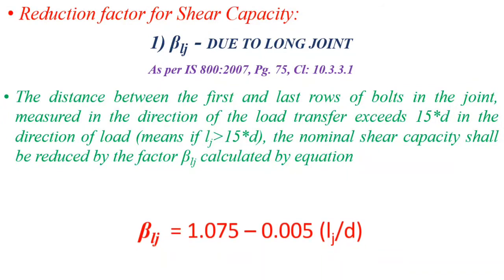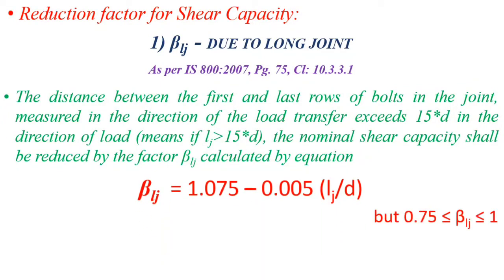It means that while connecting two plates, if the required number of bolts is 15, and all 15 bolts are connected as one row in the direction of load, then the distance between the first bolt and the 15th bolt is known as the LJ, and the given condition is that beta LJ must lie between 0.75 and 1.